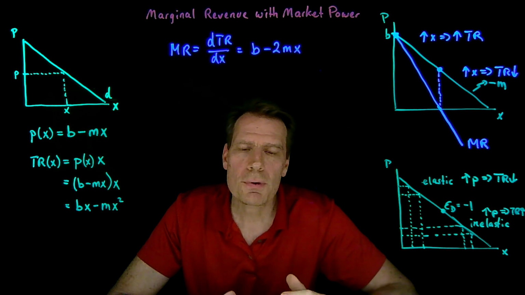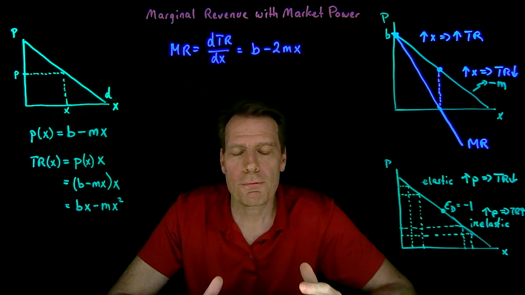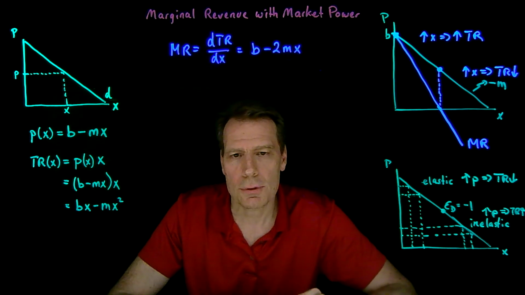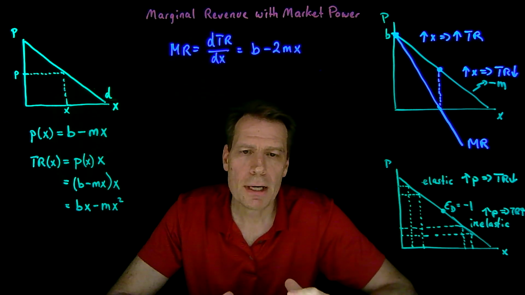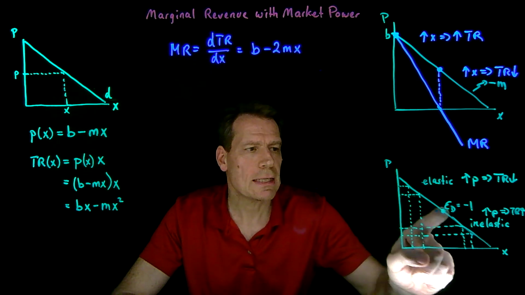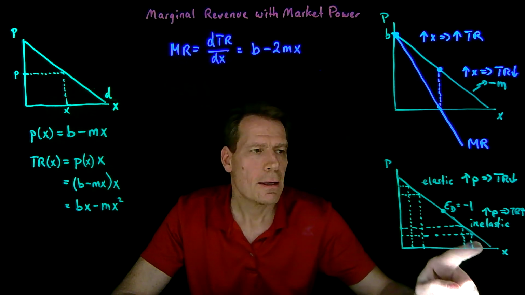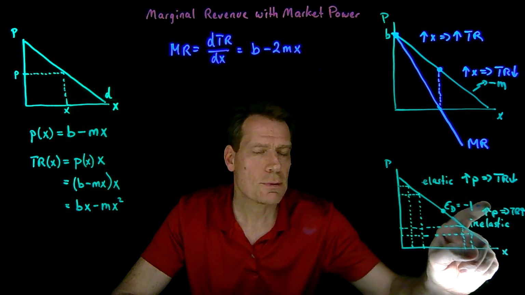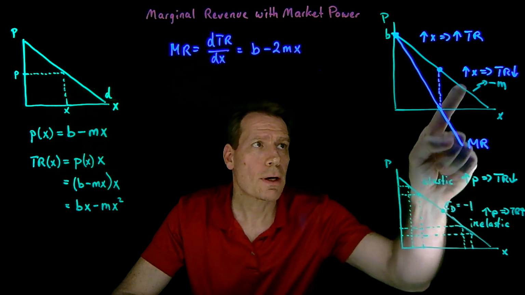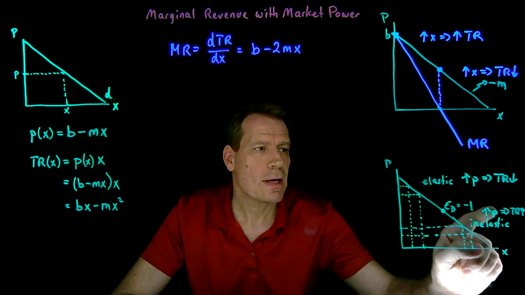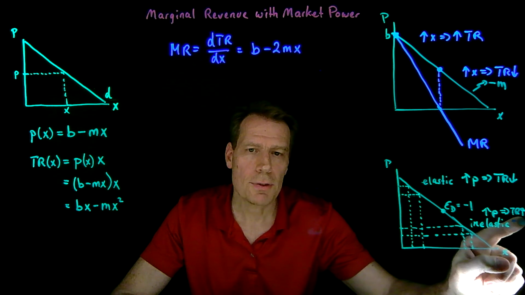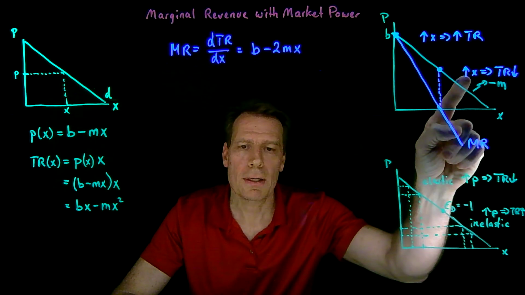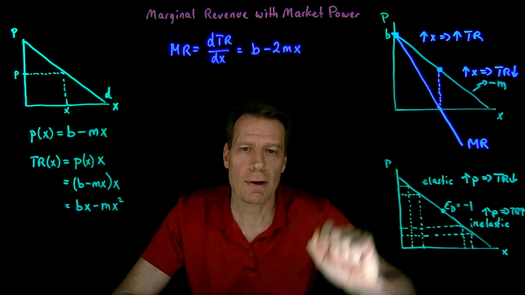So that tells us we already know something about where a firm with market power is not going to produce. A firm with market power is not going to produce on the inelastic portion of demand, because if it ever were to produce on that portion, it could raise price, lower quantity. By raising price, it would increase total revenue, and by lowering quantity, it would increase total revenue.